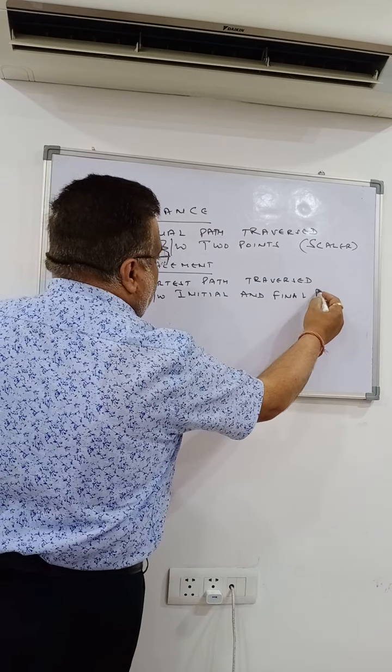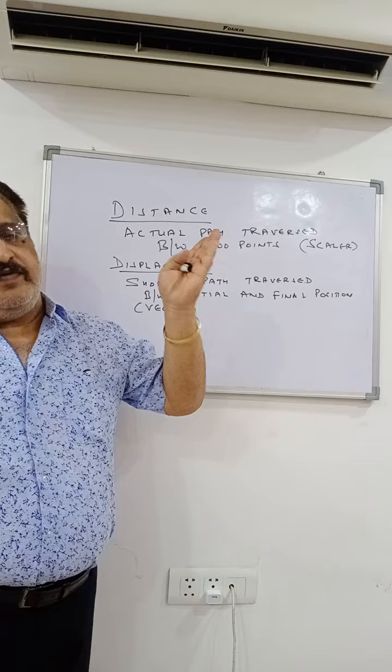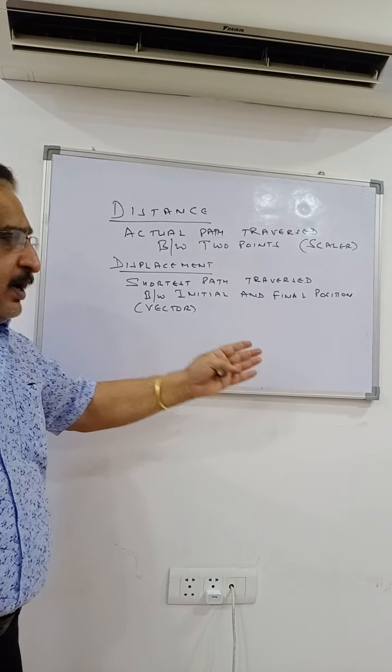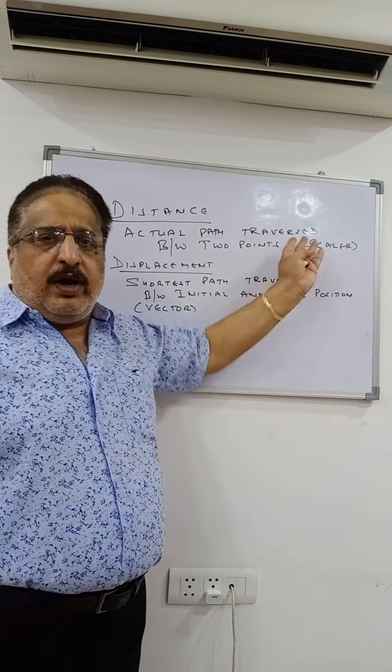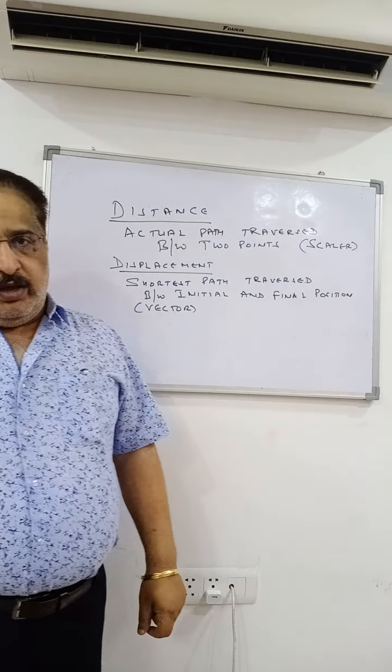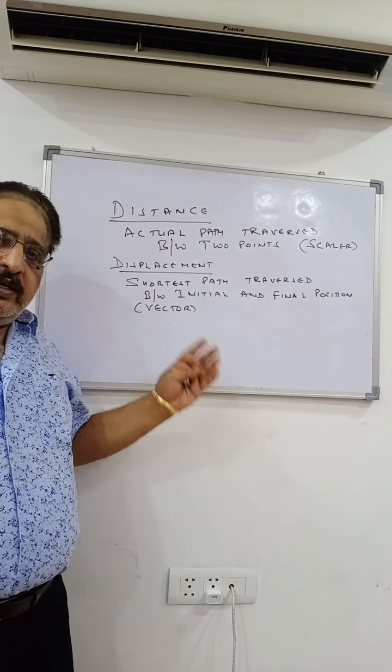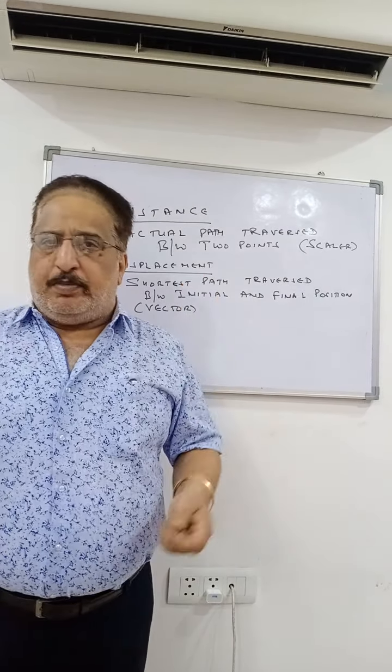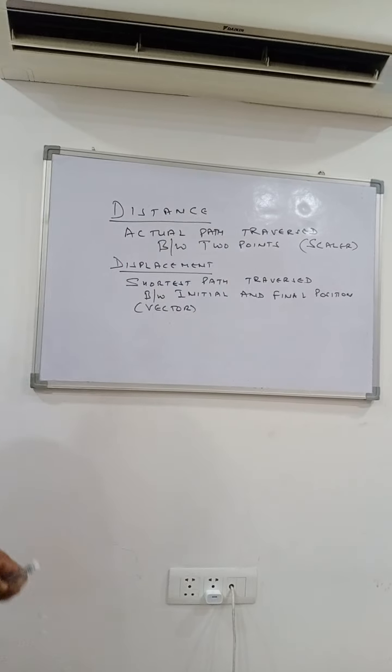I'll just explain to you with the help of an example. This is a vector quantity. You'll get two differences between distance and displacement. Write the definition of distance, write the definition of displacement, and then write it is a scalar quantity, it is a vector quantity. To make the concept very clear, I'll show you an example. Please look at this.